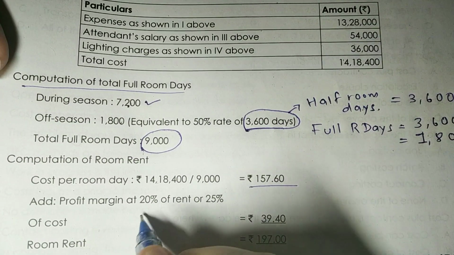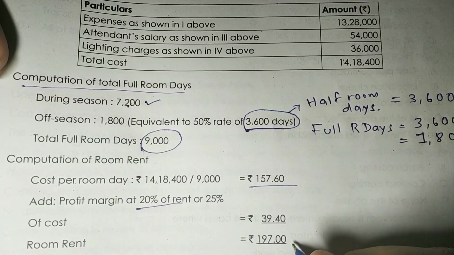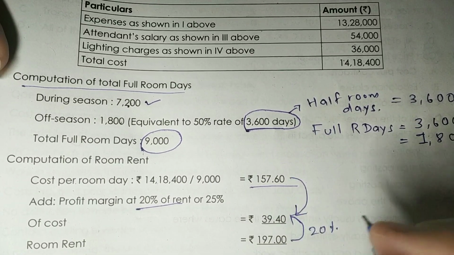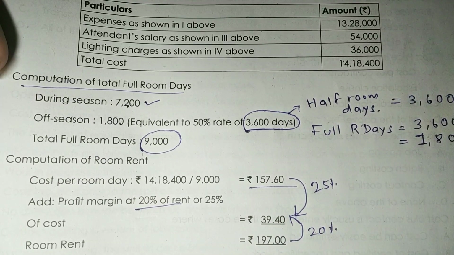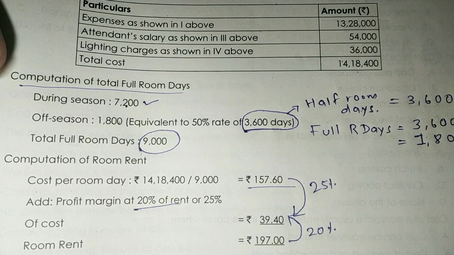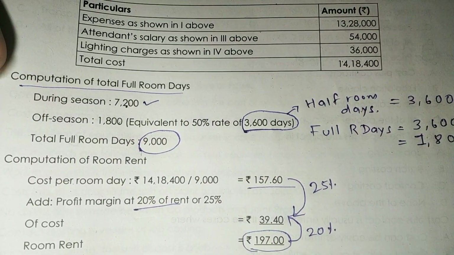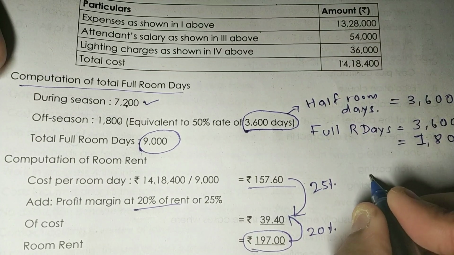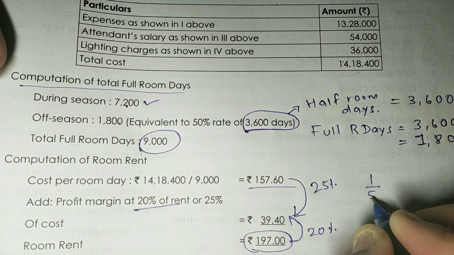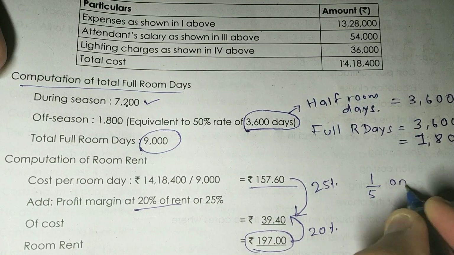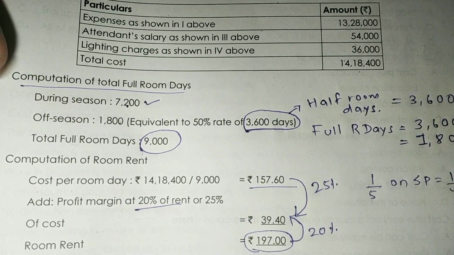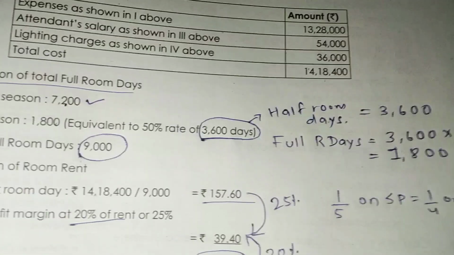And in that, if you add 20% of the rent, iska 25%, right? So your total room rent will be rupees 197. See, और ये वाला concept तो I think everybody of you are already knowing. 1/5 on SP is 1/4 on CP, right? 1/4 on CP.